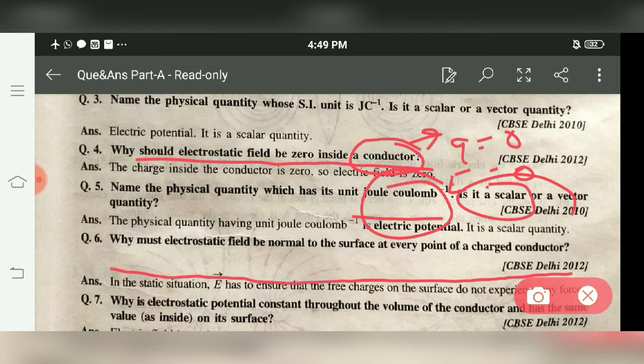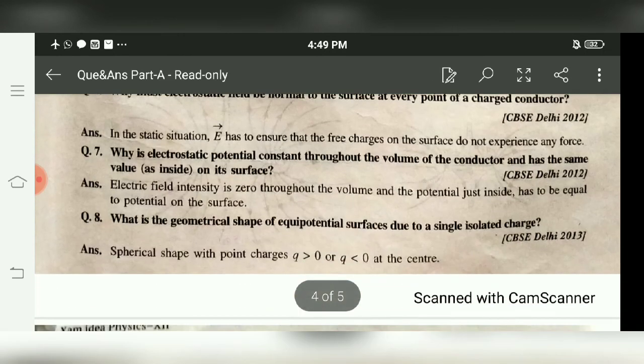We already discussed that in the properties of the behavior of a conductor inside a field. If the field is along the surface, that is tangential to the surface, then charge will start flowing, constituting a current, which is not possible. So that's why the electric field is always normal to the surface at every point of the charged conductor.